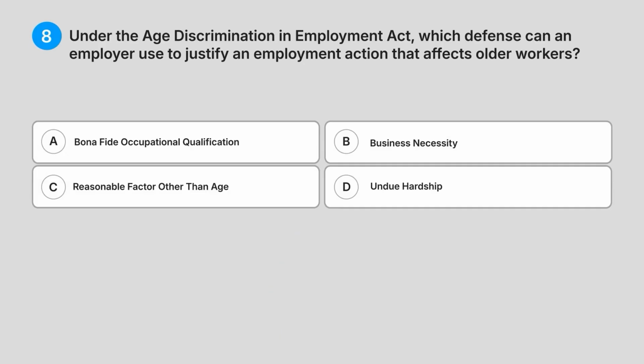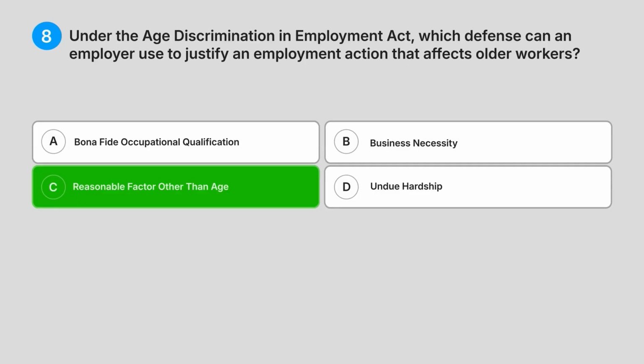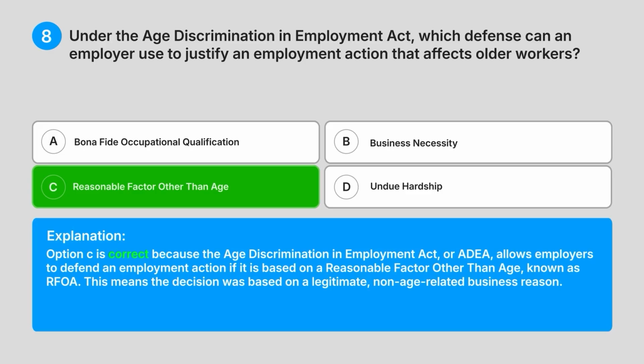Correct answer, C. Reasonable factor other than age. Explanation: option C is correct because the Age Discrimination in Employment Act, or ADEA, allows employers to defend an employment action if it is based on a reasonable factor other than age, known as RFOA. This means the decision was based on a legitimate, non-age-related business reason.